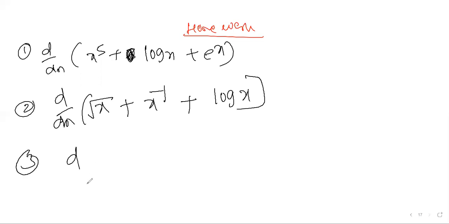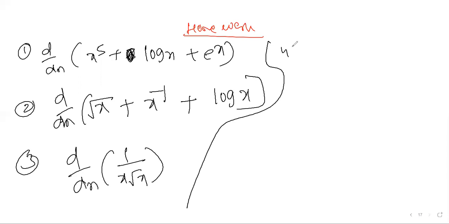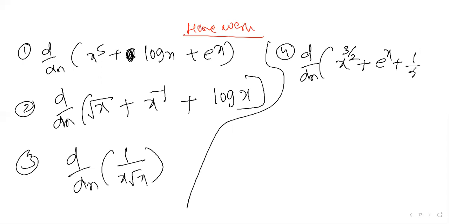Third one, d by dx of 1 by x root x. Fourth question, d by dx of x power 3 by 2 plus e power x plus 1 by x. This you can do.